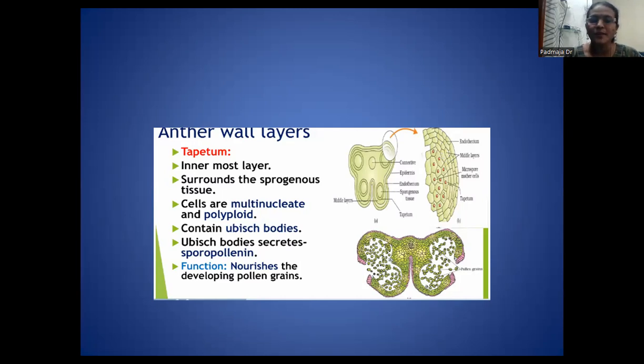This tapetum is helpful for giving food materials for developing microspore mother cells. And whenever these microspore mother cells are going to develop, the tapetum loses its identity. And whenever these pollen grains are formed, the rupturing of this anther takes place at the stomium. We also studied that there may be dehiscence. The dehiscence of the anthers will be longitudinal dehiscence, or maybe porous dehiscence, or maybe transverse dehiscence.